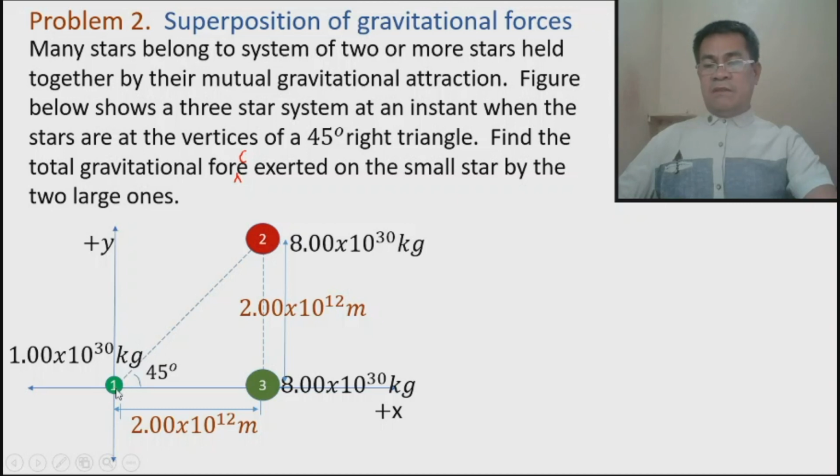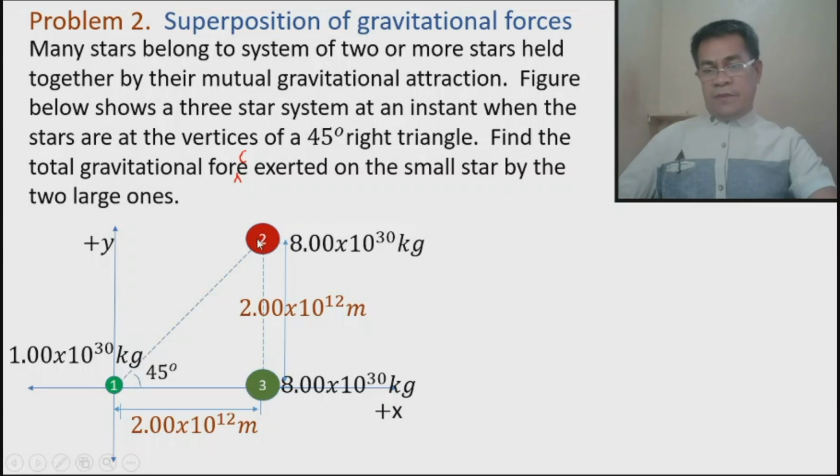If there are two forces on star 1, there are also two on star 2, and there are also two forces acting on star 3.